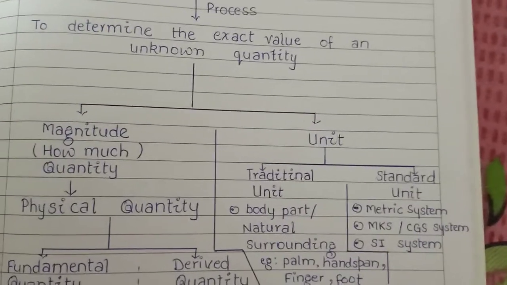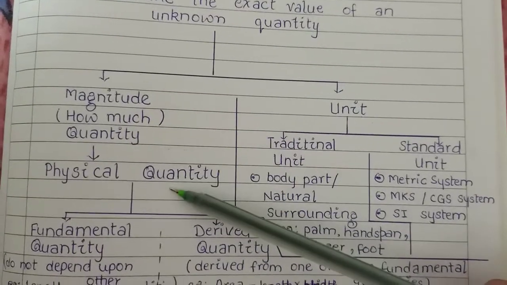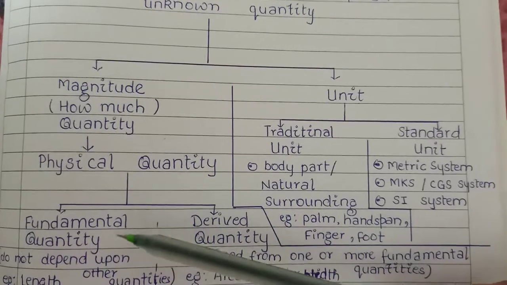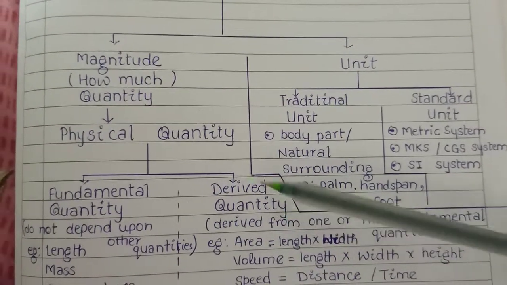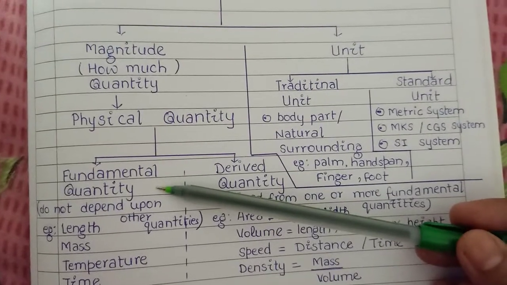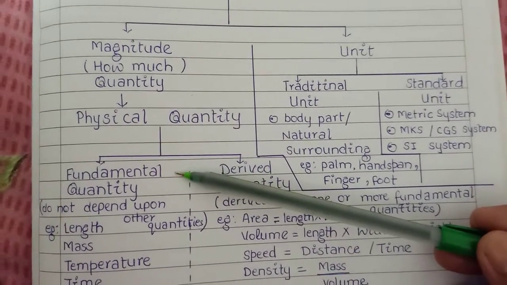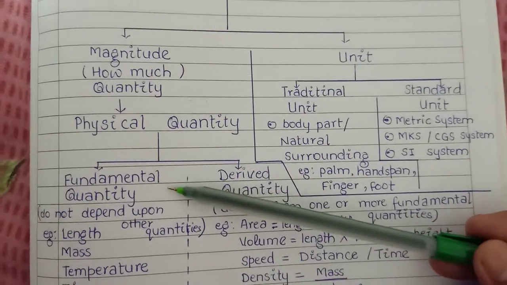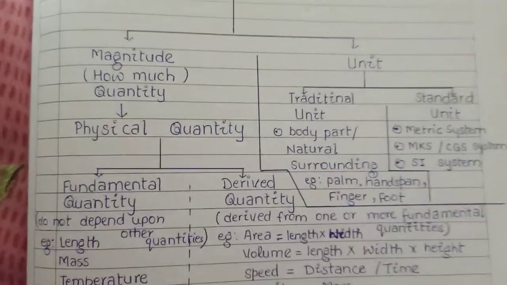We also call it physical quantity. Physical quantities are of two types: fundamental quantity and derived quantity. Fundamental quantities do not depend upon other quantities.